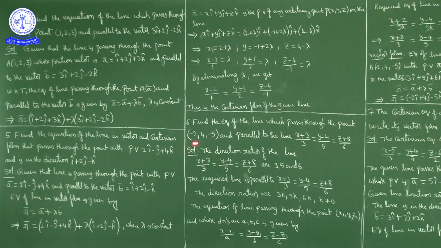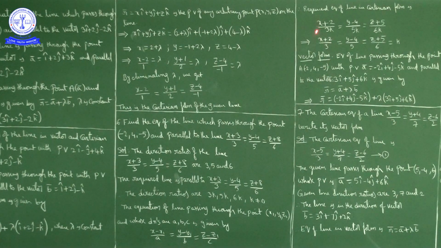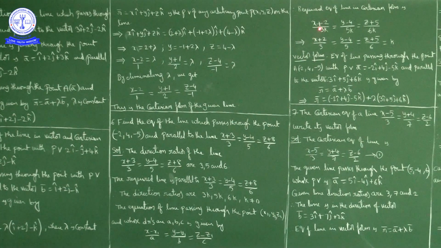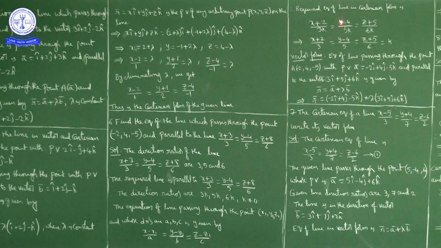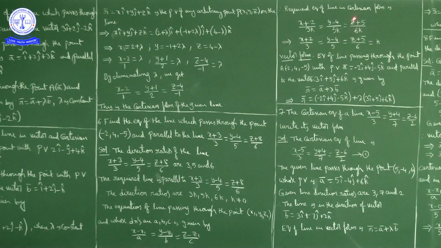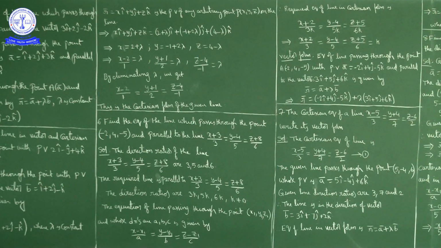So here in place of x1 y1 z1 what we have? Minus 2, 4, minus 5. In place of a b c what we have? 3k, 5k and 6k. So the required equation of line in Cartesian form, what we get? x minus x1. x1 is what? Minus 2, no? So minus of minus plus 2. So x plus 2 by 3k is equal to y minus y1, which is 4, no? So y minus 4 by 5k is equal to z minus z1, which is minus 5, so minus z1 is plus 5, z plus 5 by 6k.